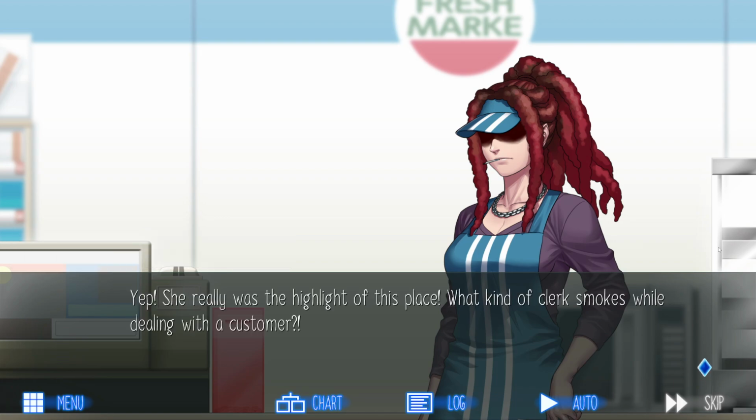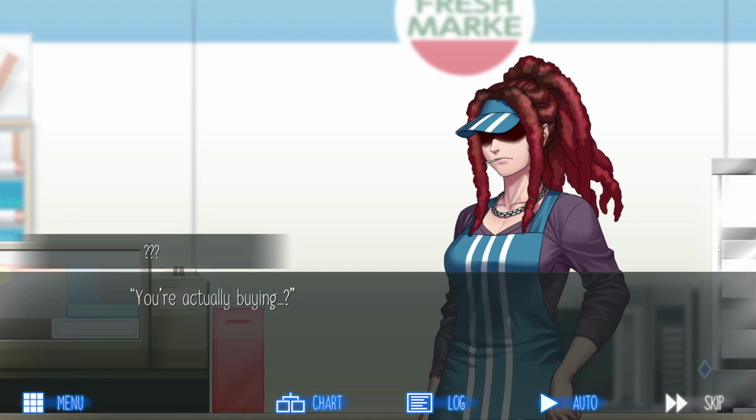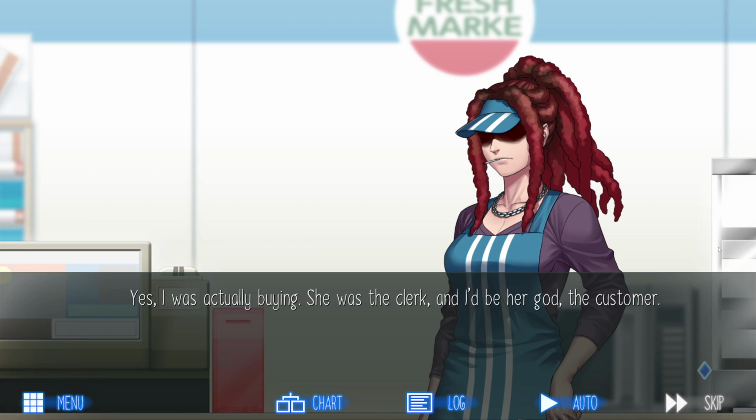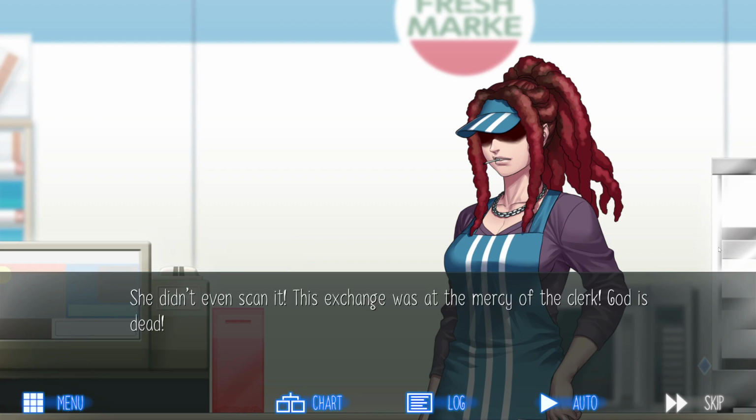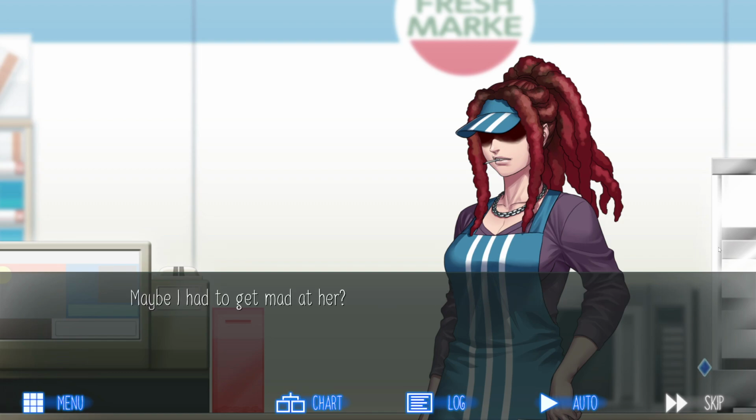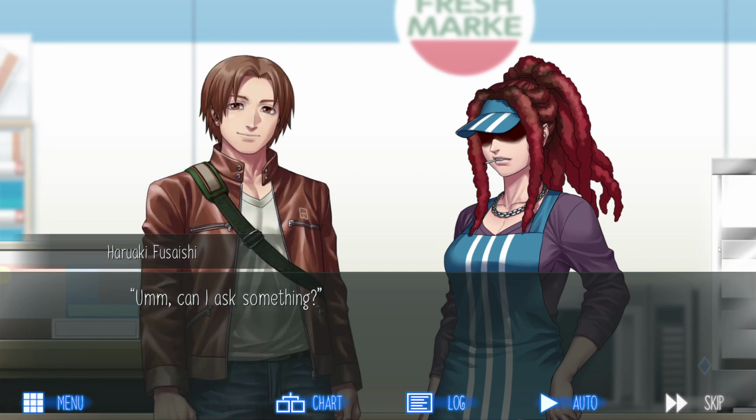Yep, she really was the highlight of this place. What kind of clerk smokes while dealing with a customer? "You're actually buying?" Yes, I was actually buying. She was the clerk and I'd be her god, the customer. "126 yen." She didn't even scan it. This exchange was at the mercy of the clerk. God is dead. Maybe I had to get mad at her?